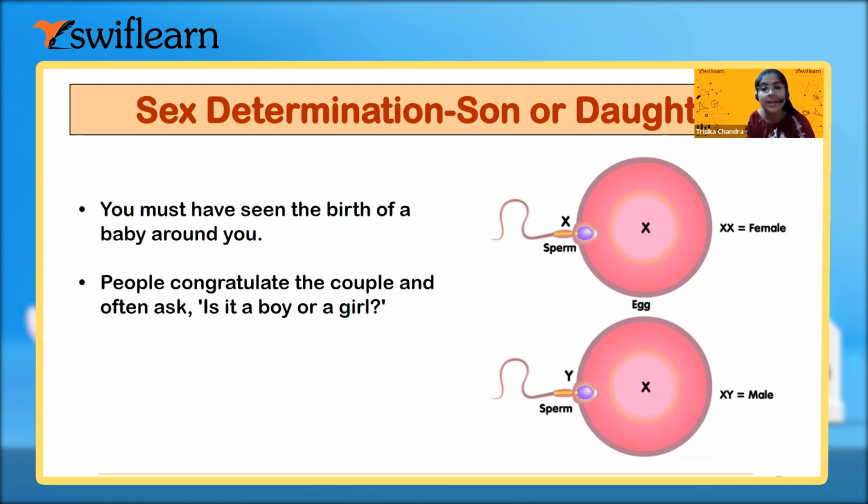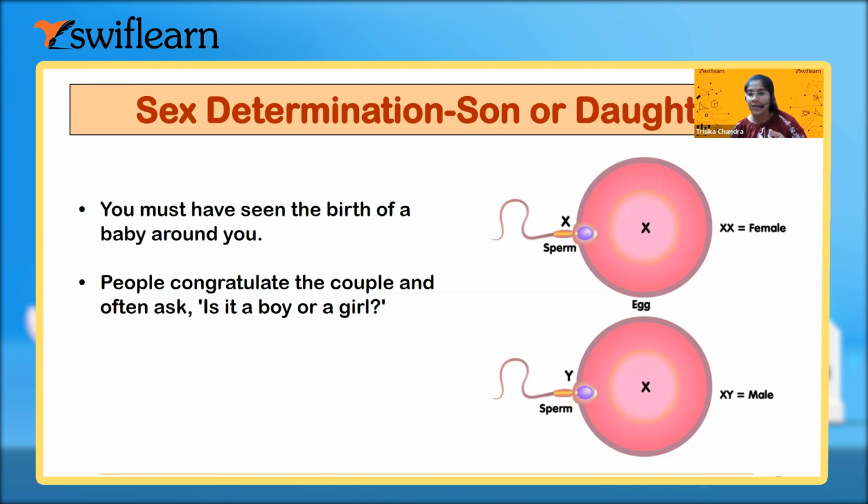Now, how will it happen? The mother's ovum is fertilized with a sperm, and the sperm carries either X or Y, any one of them, because we know that in meiosis cell division the chromosome number becomes half.